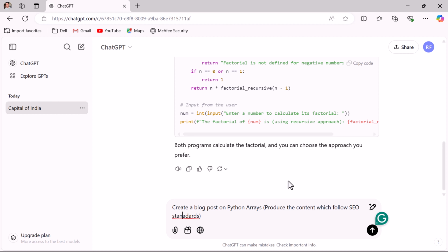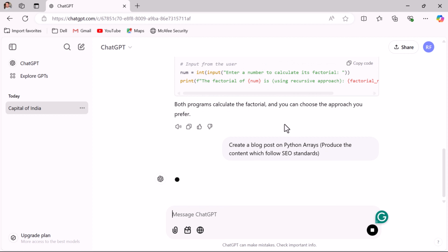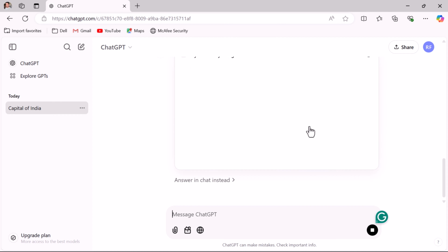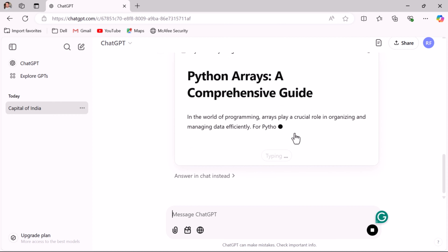Next, hit enter. This free version of ChatGPT takes some time to generate the response because of high traffic, but the paid version gives the response immediately. It won't wait longer because it's a paid version.